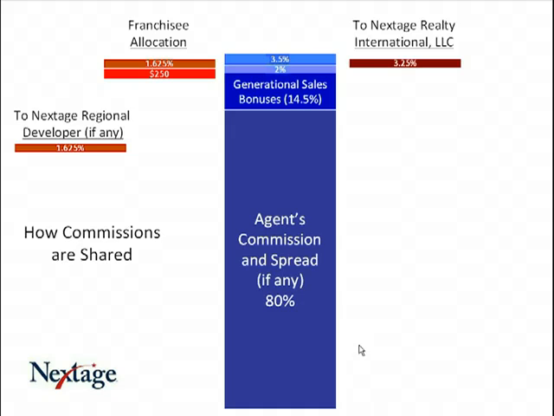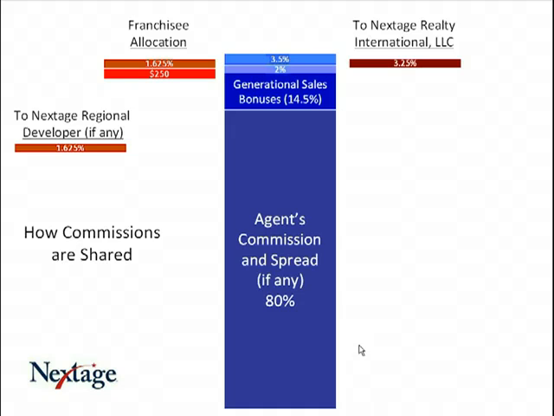Now, we have another presentation that you might want to view that will help you understand that a little bit better, and as a matter of fact it's called Understanding the Nextage Compensation Plan. But for now, I'm not going to go into detail on that. Let's just understand that there is 80% that is paid out to the agent and any of the hierarchy if there is a spread that exists.